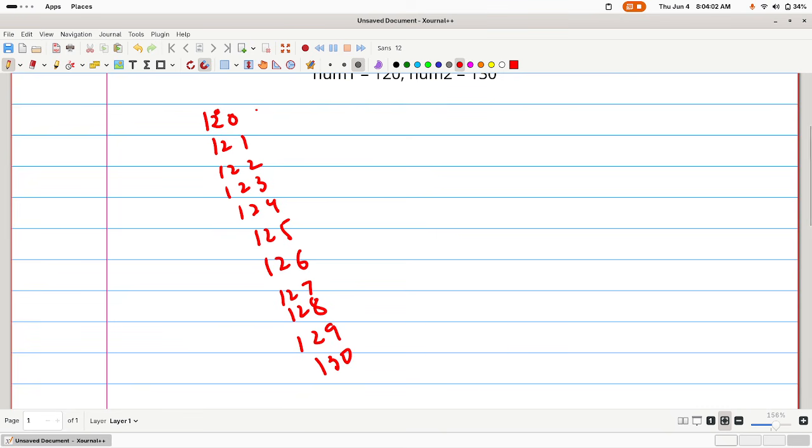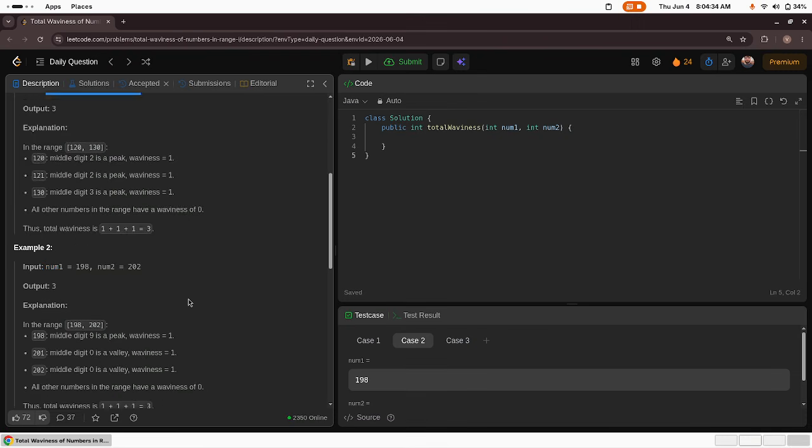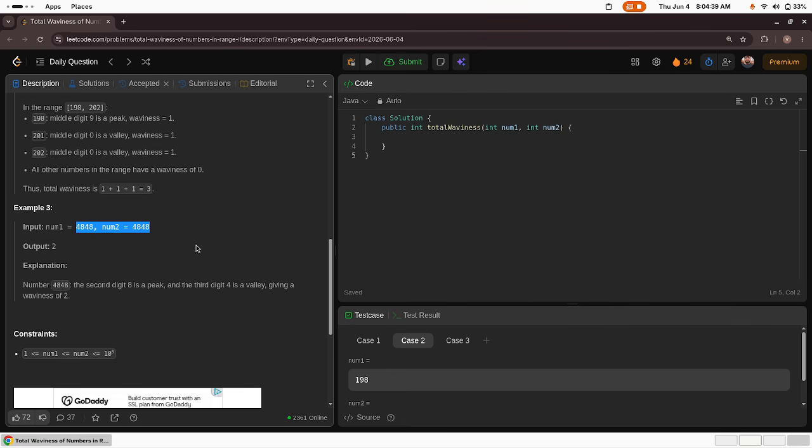Now 2 is strictly greater than both of its neighbors, so its waviness will be 1. It's already greater than both of its neighbors. Its waviness is 1. It's not. What about this? Yes. So its total output will be 3. Similarly, we can do it for this range, and similarly for this range.